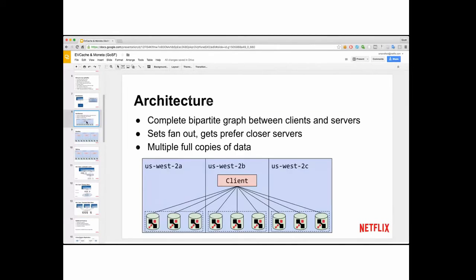Is the client shard aware? Yes, the client is shard aware. So when you're looking at something like this, it'll actually know this is a full copy of data here, and then other full copies of data in other places. When you request a key, it'll try the local one first, and it will shard and pick the right server. There's no intermediary.